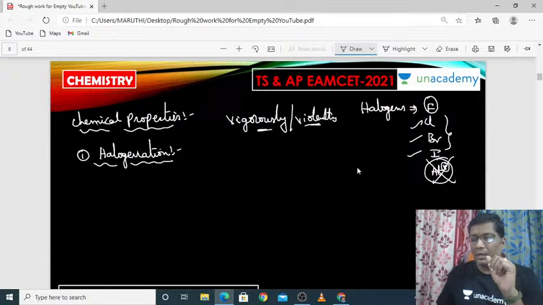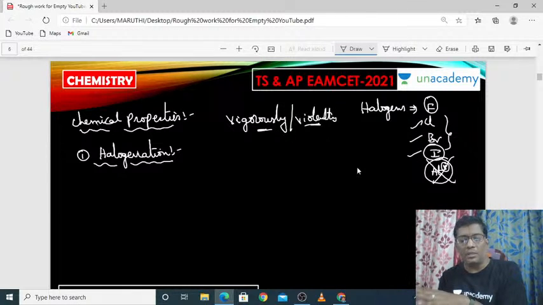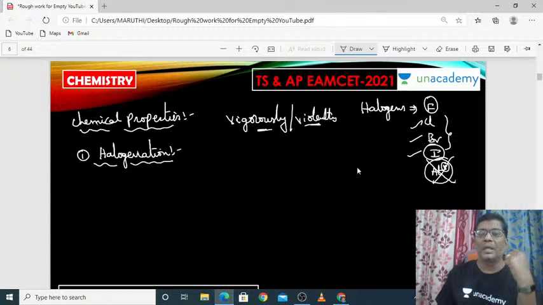But one more important drawback is there with iodine. Once the alkane reacts with iodine, it will form a product, no doubt, no problem. But the formed products are again combined together and form the reactants again. So we have to stop the products itself. So how can we stop it? Later we will see. Okay, halogenation first we will see.